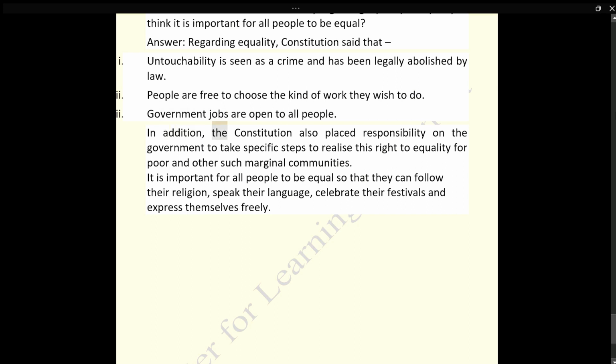In addition, the Constitution also placed responsibility on the government to take specific steps to realize this right to equality for poor and other such marginal communities. It is important for all people to be equal so that they can follow their religion, speak their language, celebrate their festivals, and express themselves freely.